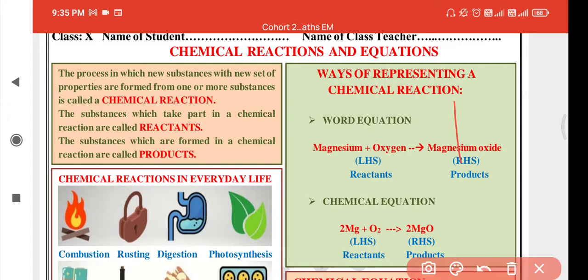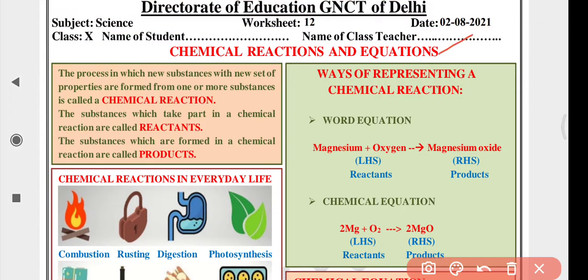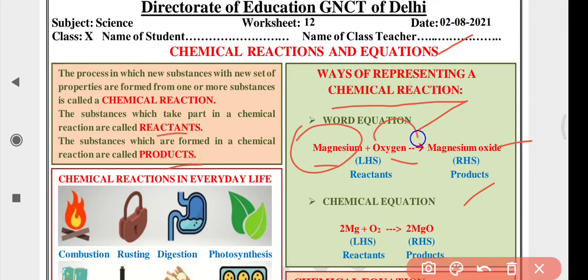How is a chemical reaction written in the form of an equation? Now let us come to equations. The ways of representing a chemical reaction are the word equation and the chemical equation. In a word equation, we simply write magnesium plus oxygen gives magnesium oxide. There is one more concept we have learnt about, reactants and products. Here magnesium and oxygen are reactants and the product formed, magnesium oxide, is the product.